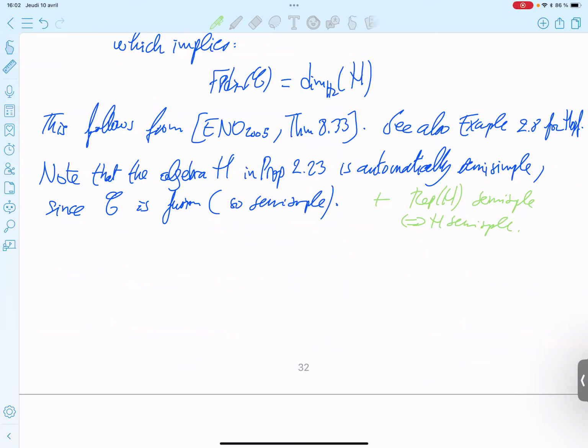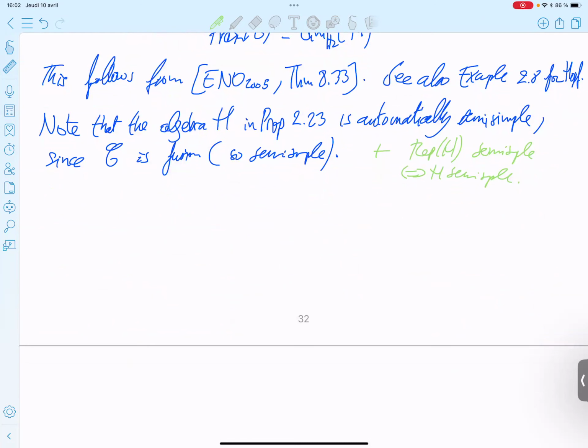Before the pause, we may state another corollary. In the weakly integral case, we already mentioned that weakly integral implies spherical, but in fact, it's positive.